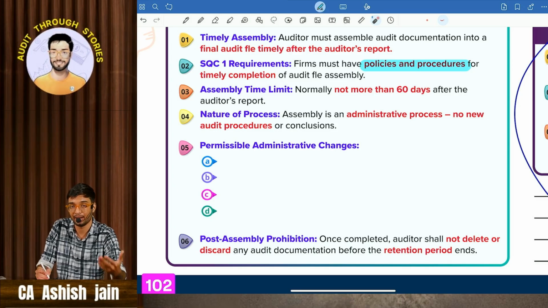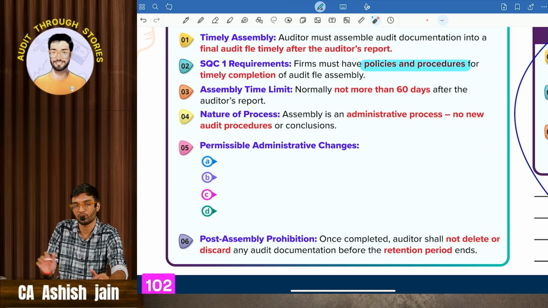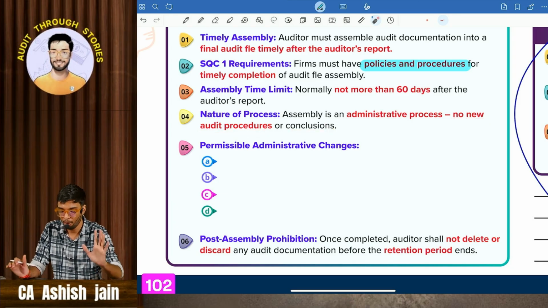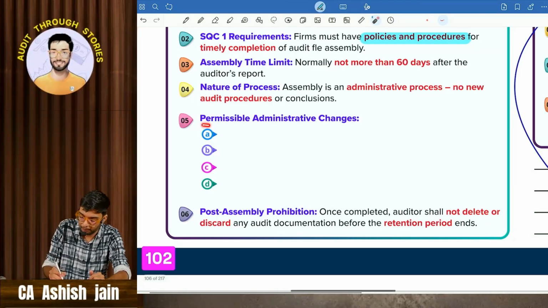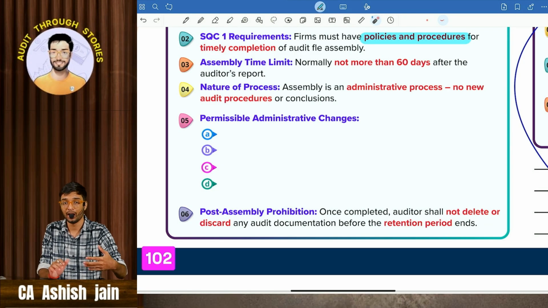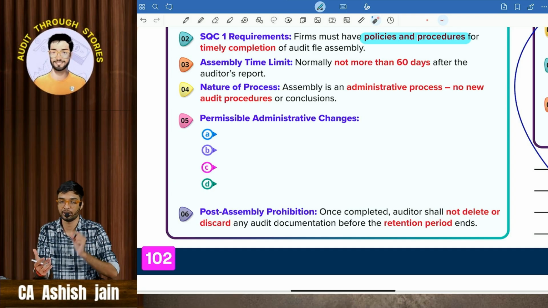Then comes the nature of process. Assembling the final audit file is an administrative process. No new audit procedures or conclusions will be drawn. This is an administrative process. Then what are all the permissible administrative changes? If you make these changes in the audit documentation, they will be considered administrative changes.